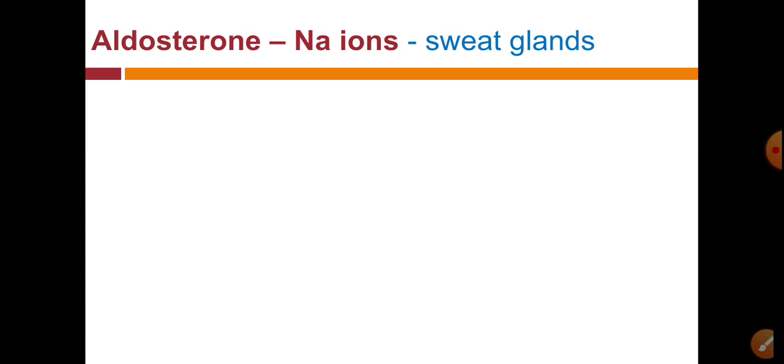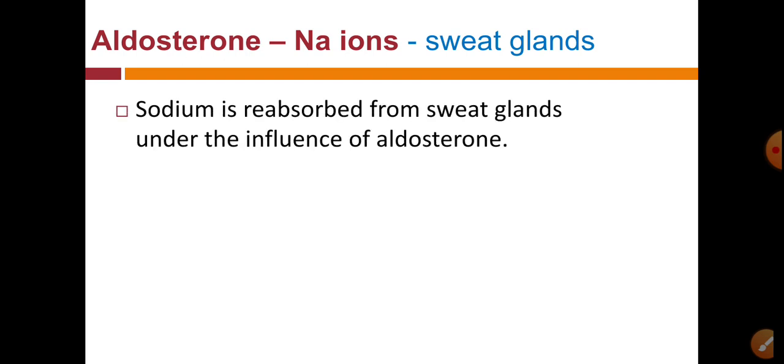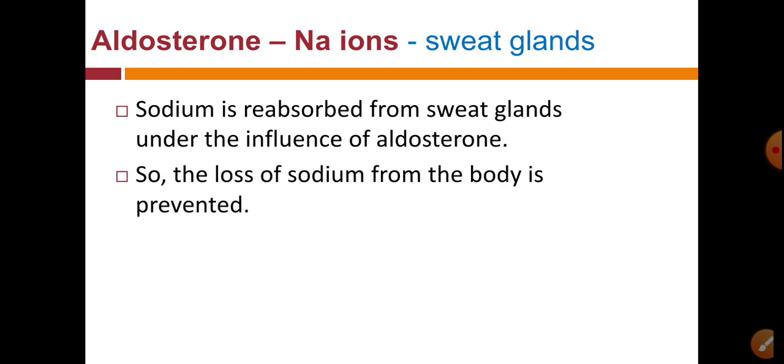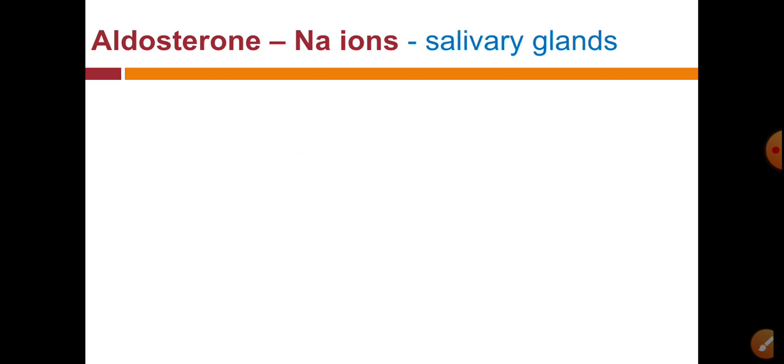Then there is the same action in the sweat glands. Aldosterone causes sodium reabsorption from the sweat glands, so that in our perspiration or sweat there is less excretion of sodium ions under the influence of this aldosterone hormone. So this is about sweat gland. The next action is on the salivary glands.